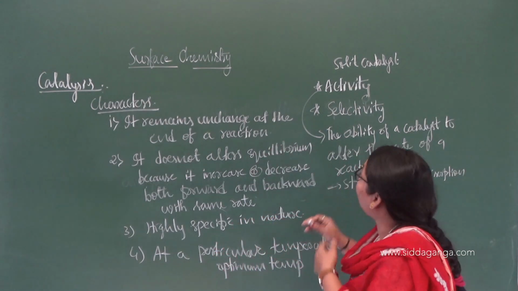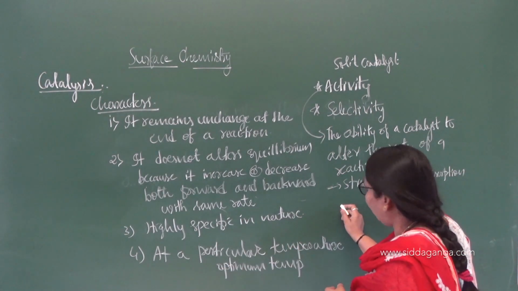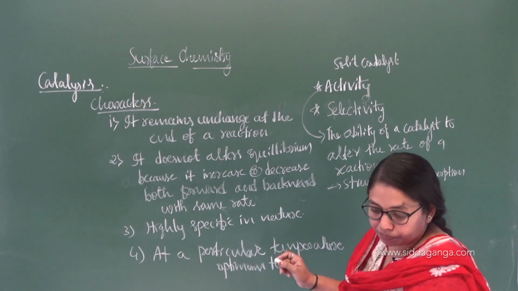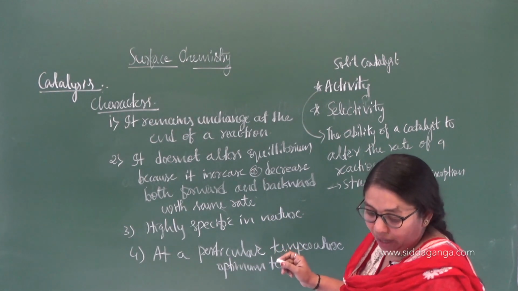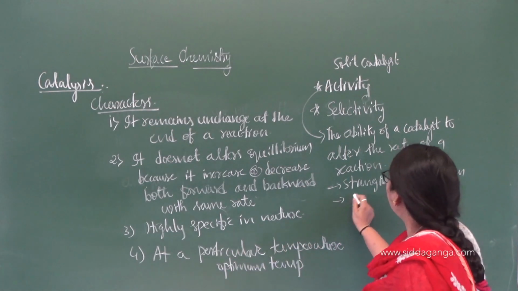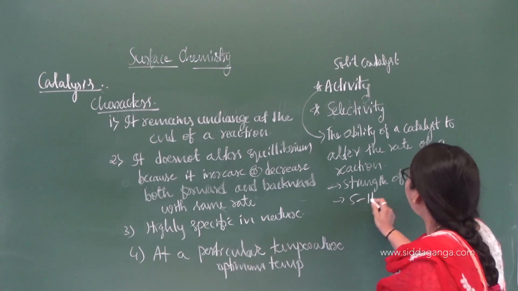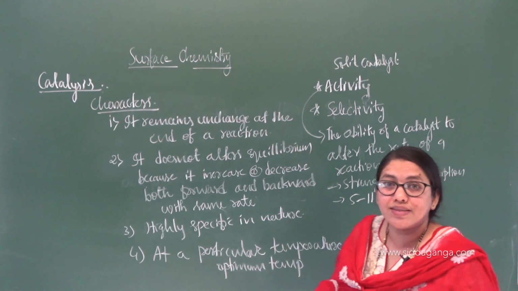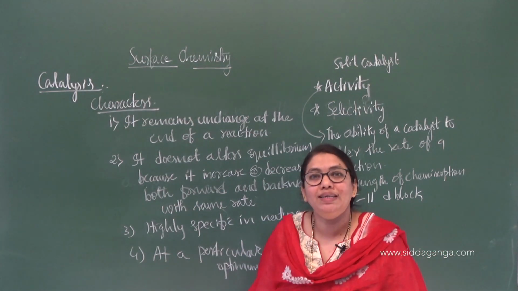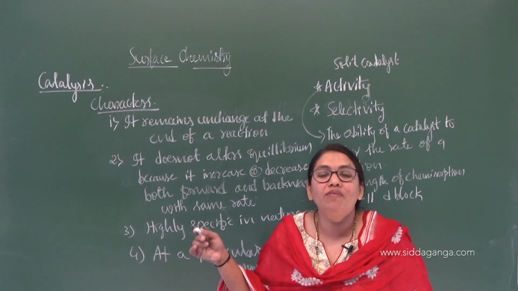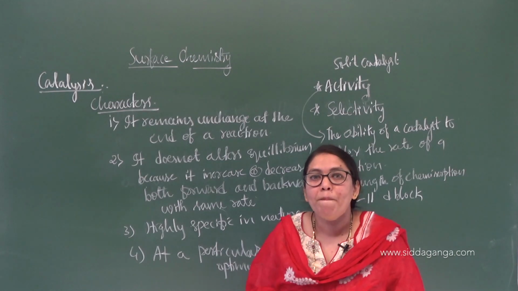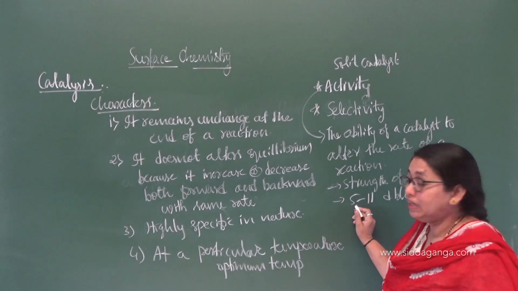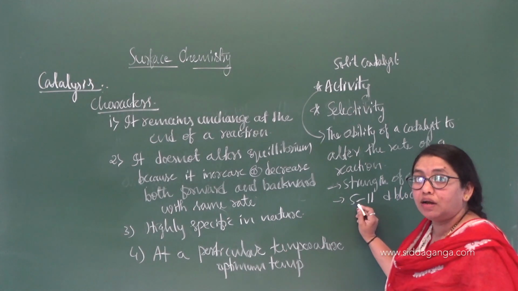So, understood what is the meaning of activity. In the periodic table, the activity of a solid catalyst is very high from group 5 to 11 of the d block. You know this concept. D block elements are very good catalysts. They act as catalysts because of the availability of vacant d orbitals, or you can say because they are highly active. We can see this from group 5 to 11.